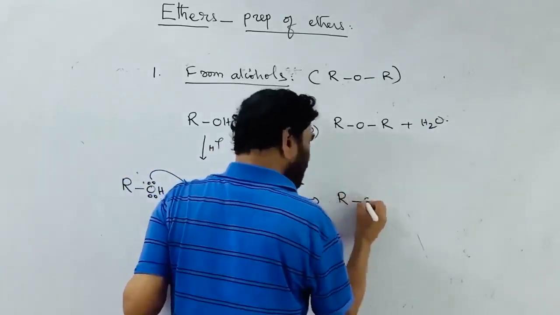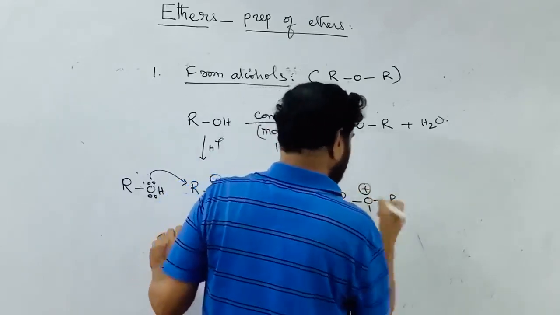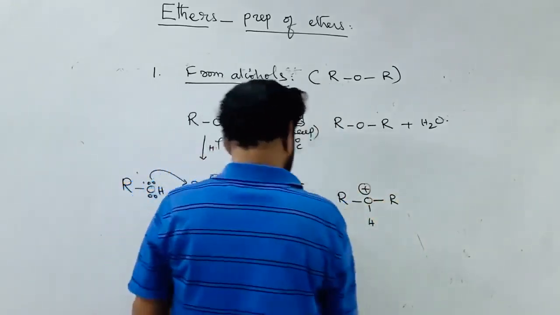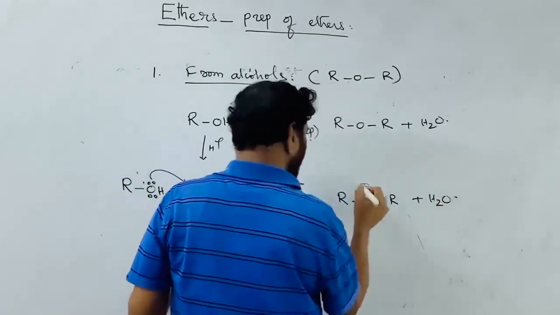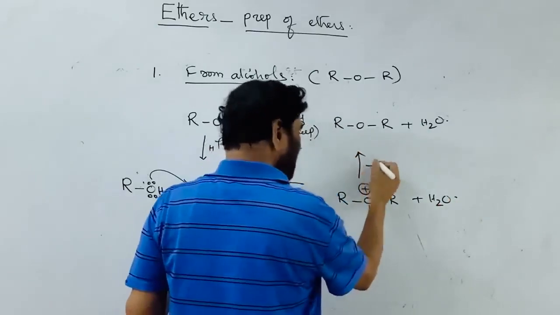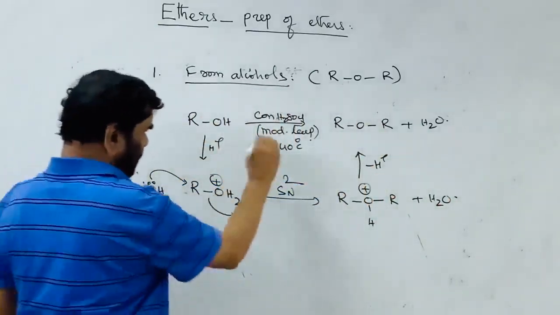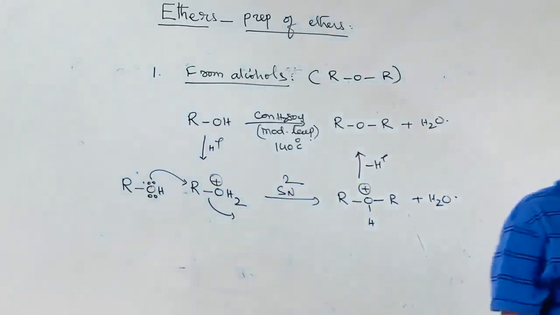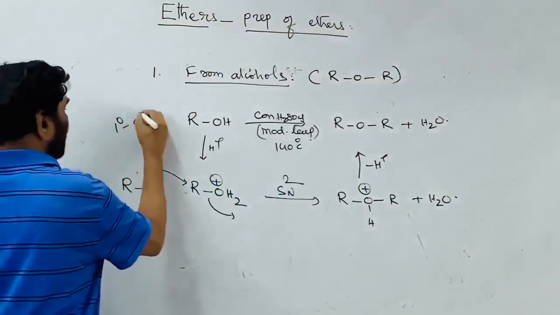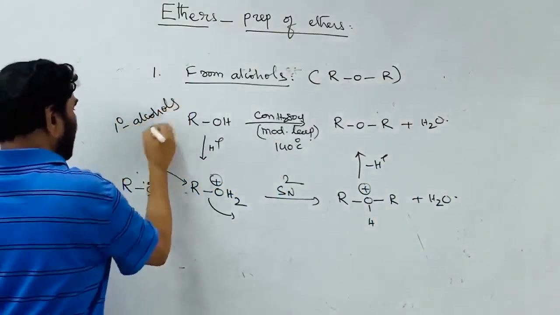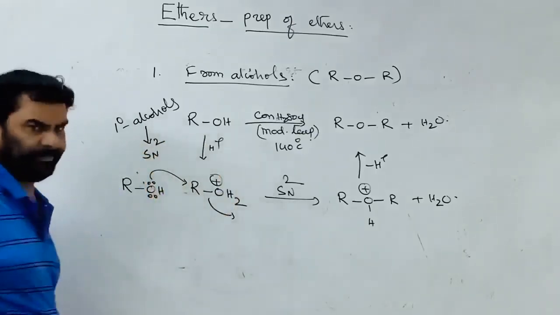That is ROH positive; the donor is getting the positive charge. This is R, plus H2. This loses the H plus ion and converts into the ether. This is the SN2 route. Primary alcohols, 1 degree alcohols, take part in this reaction through the SN2 route.